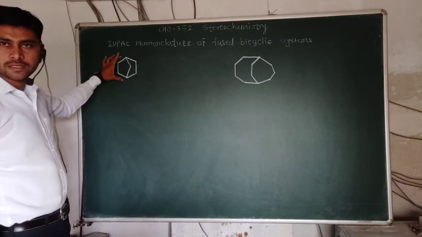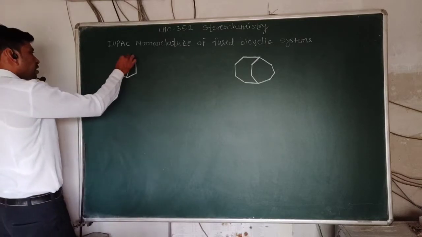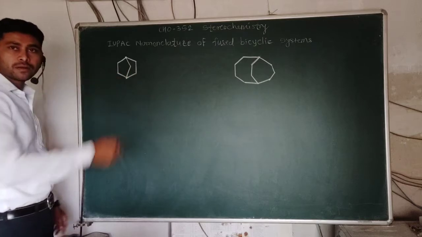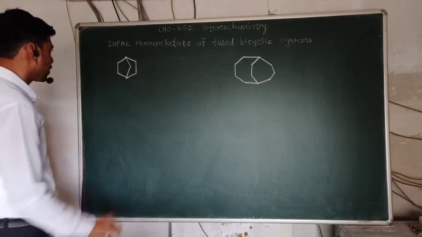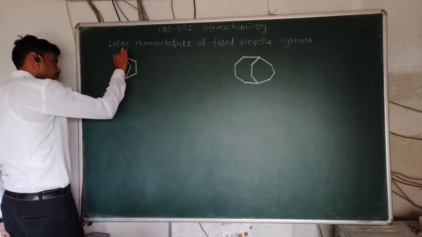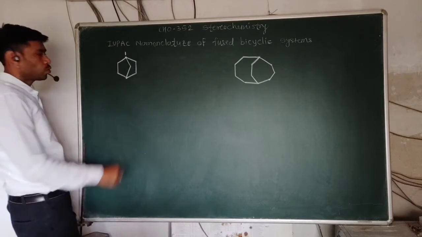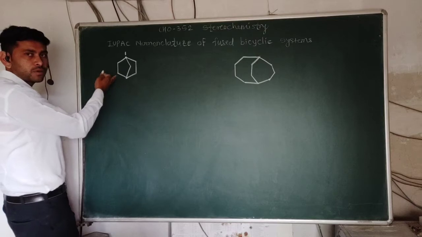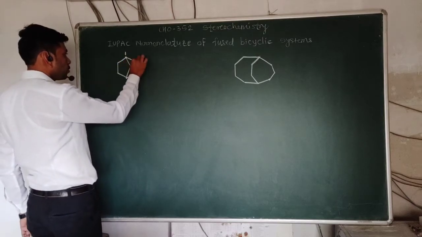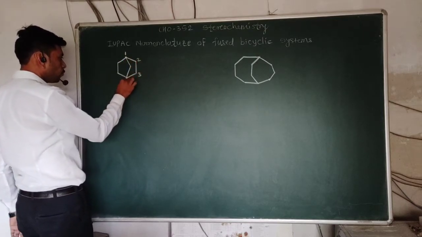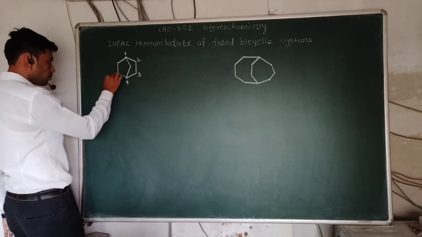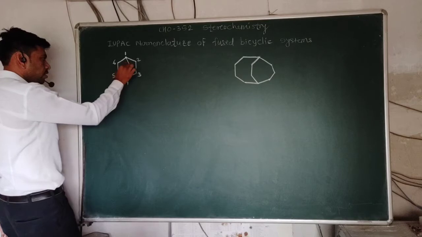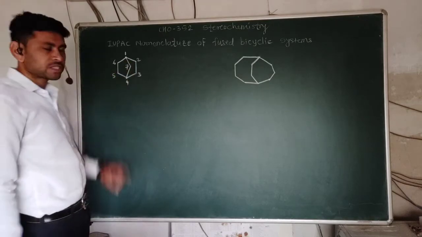Here this is a bicyclic system. We have to identify the bridgehead carbon atoms first, and we start the numbering from any bridgehead carbon atom. I am starting numbering from this bridgehead carbon atom. Numbering 1, and you can give numbering from any side here because it is symmetrical: 1, 2, 3, 4, continuous, 5, 6, and the number 7 is given to this bridgehead carbon atom.